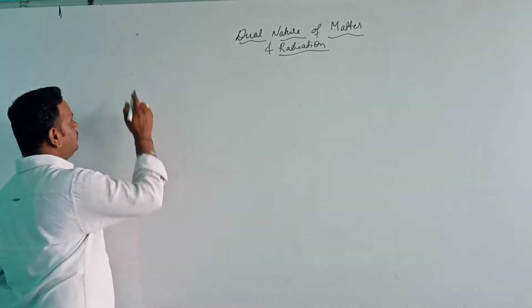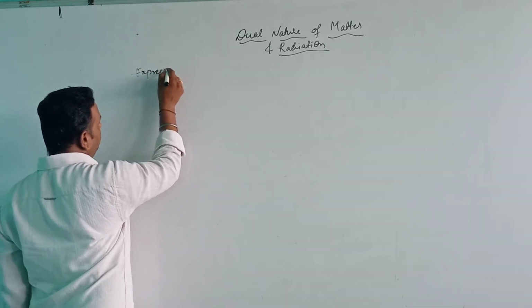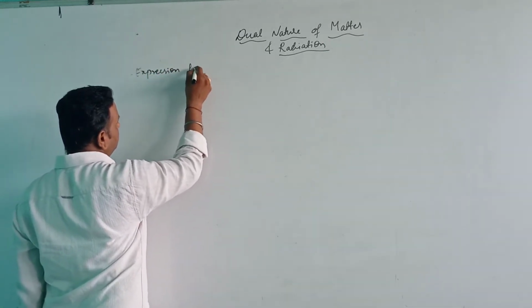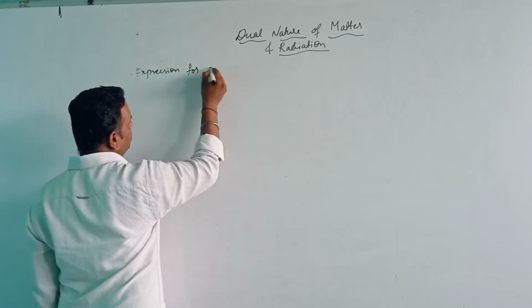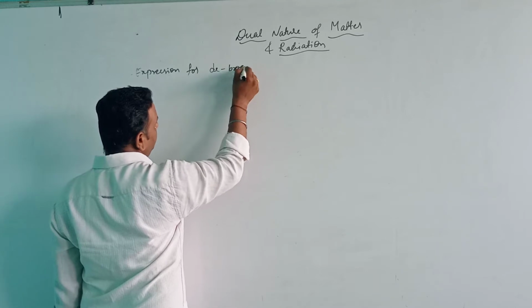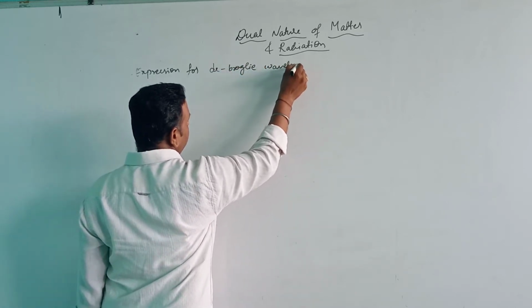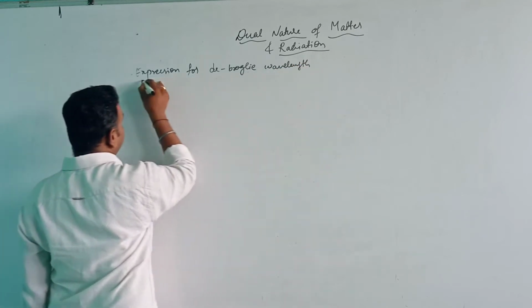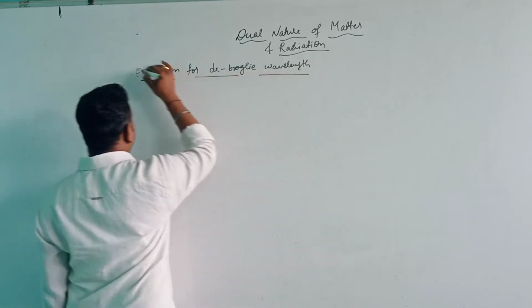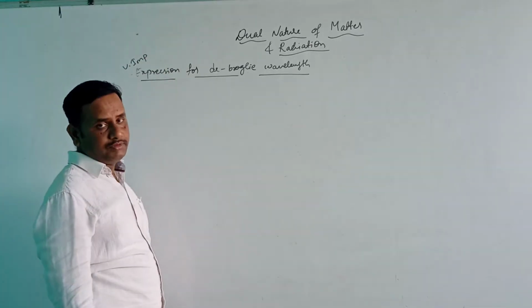Now in today's class we are deriving an expression for the de Broglie wavelength, which is a very important topic.